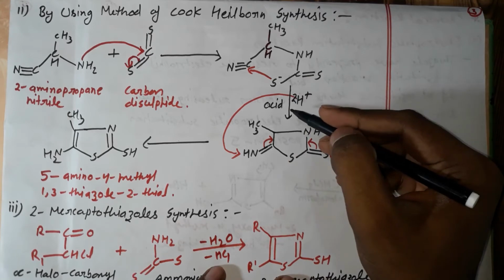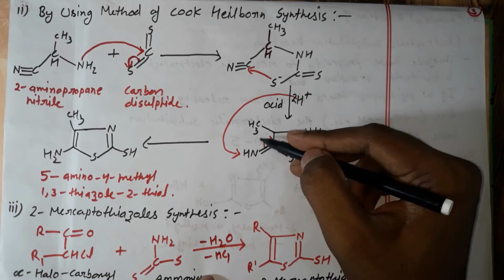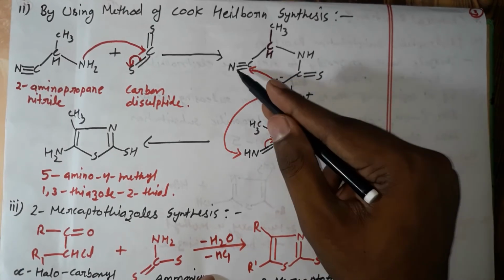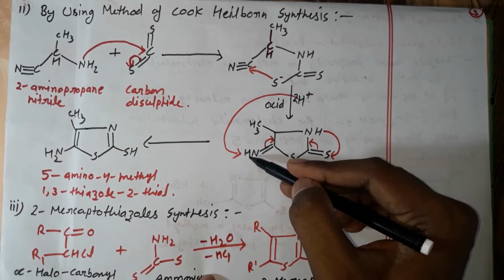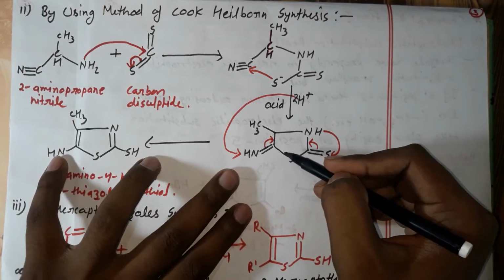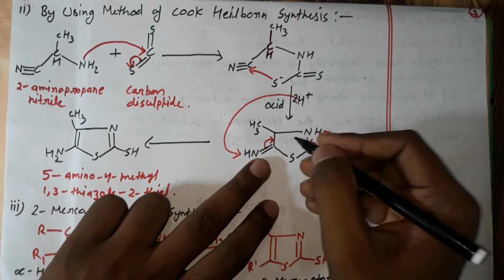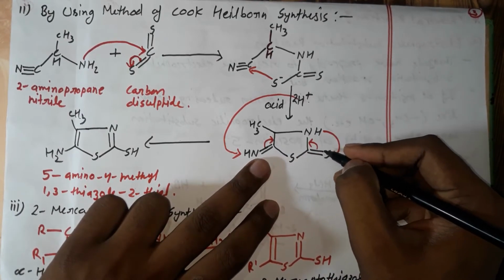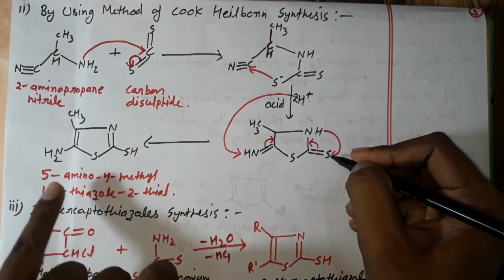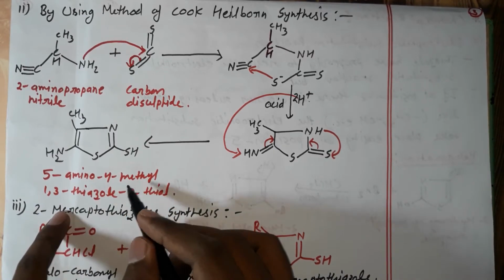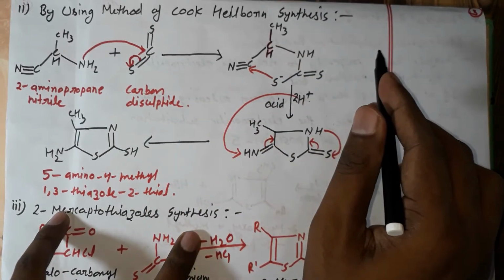In the next step there is an acid catalyst, and it will bind with this hydrogen. This hydrogen will bind with this nitrogen and make NH, and again a hydrogen will react at this position to form NH2. When it binds with this NH, this bond will shift to this position, and the sulfur will have a double bond, and this hydrogen will migrate to sulfur and make a compound called 5-amino-4-methyl-1,3-thiazole-2-thiol. This is all about the Cook-Heilbron synthesis.